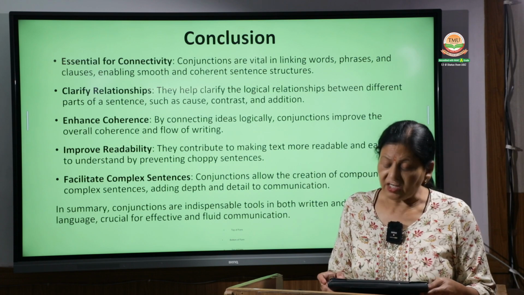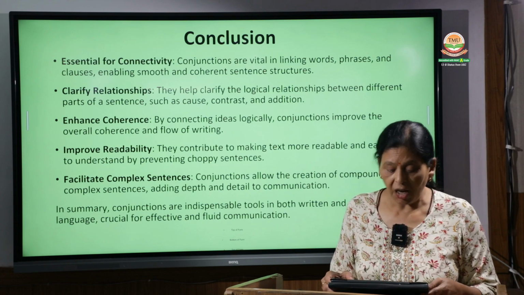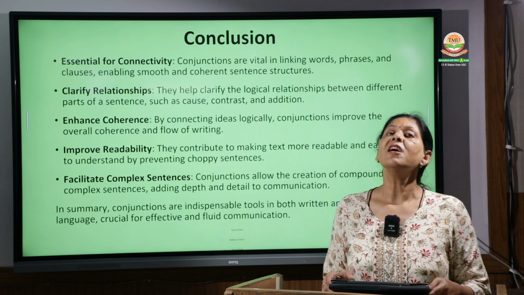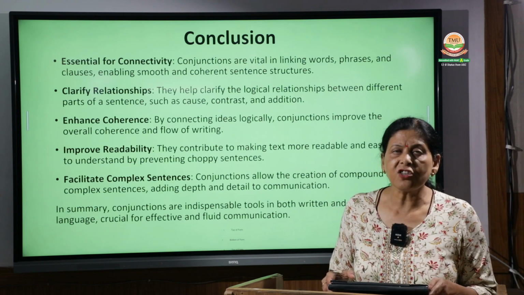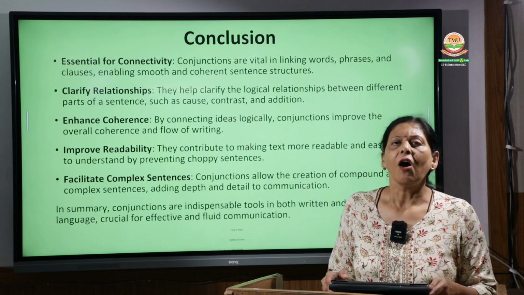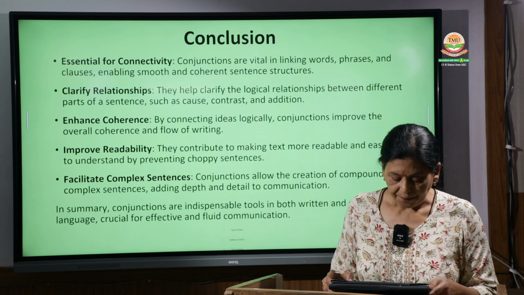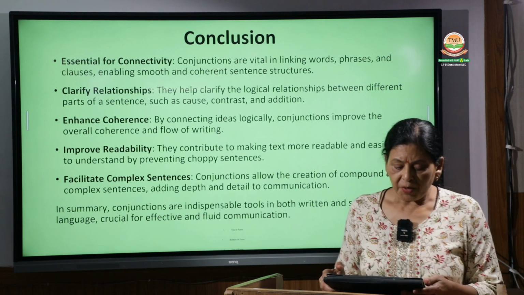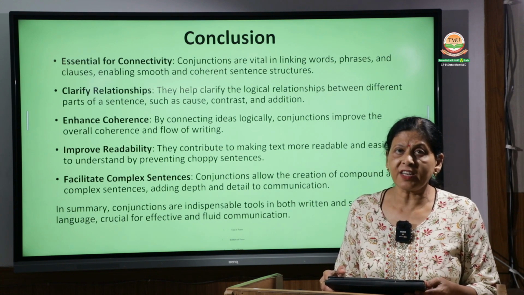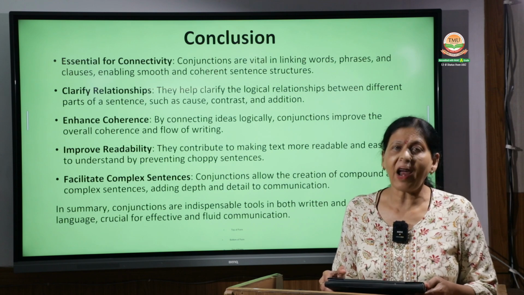Now the conjunctions are very essential for connectivity. They are essential to connect the sentences, and to connect nouns, ideas and phrases. They show cause and effect relationships, and they show contrast.